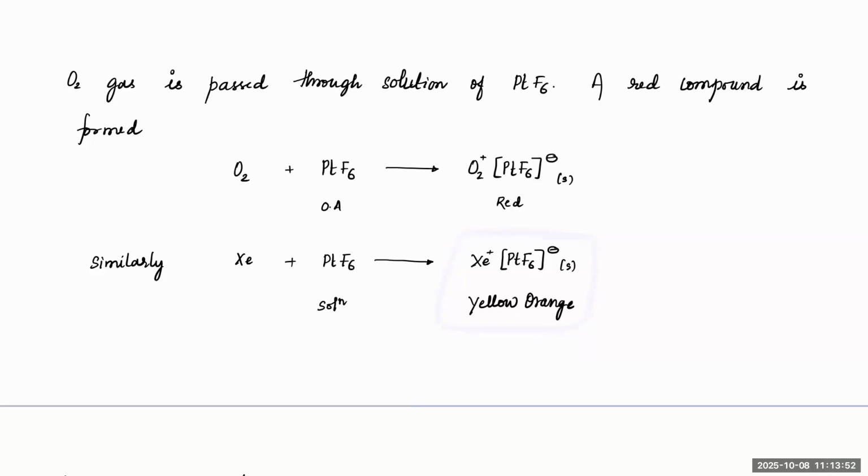And he saw that PtF6, which is a colorless solution, as soon as you add xenon, it will become a colored complex, yellow, orange. So then he realized that xenon can also make some products. Xenon can also make some reactions with oxygen or fluorine. Got it? Yes, sir.